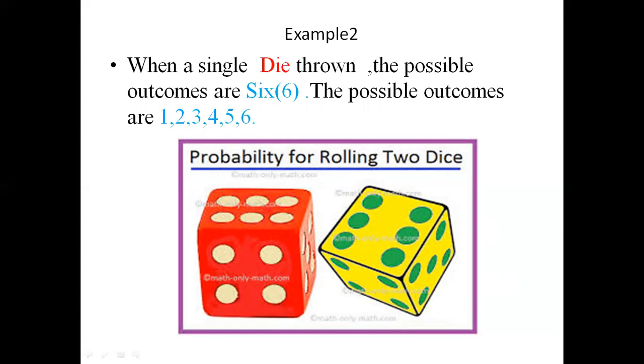Consider one more example. When a single die is thrown, the possible outcomes are 6. The possible outcomes are 1, 2, 3, 4, 5, 6. Here you can observe the diagram. The die has 6 faces and 6 outcomes, between 1 and 6.